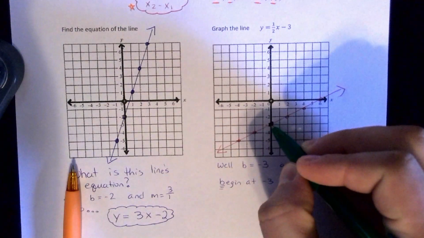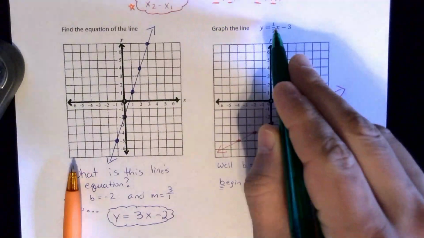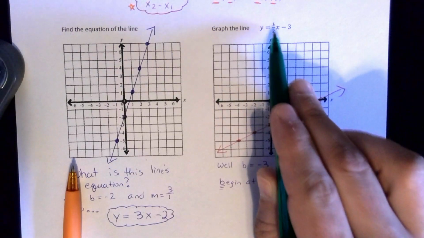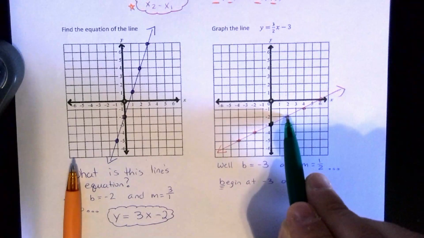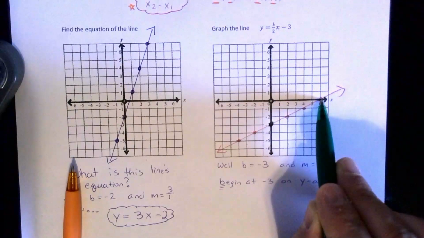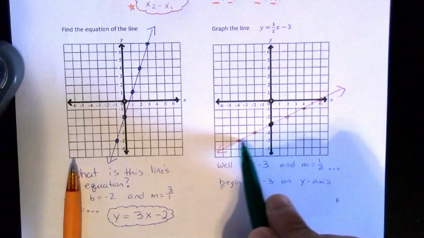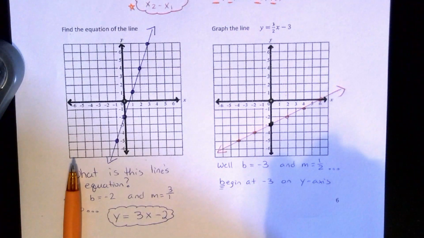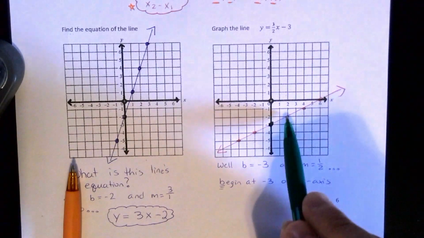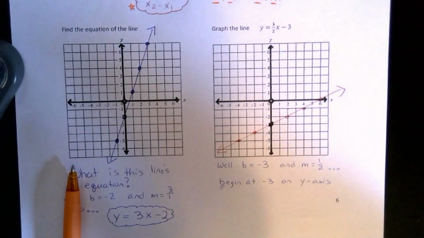Then I move with my slope, up 1 over 2, because the slope is 1/2. Up 1 over 2, make a point. Up 1 over 2, make a point. Up 1 over 2, make a point. I can backtrack going down 1, left 2, down 1, left 2. And sure enough, that gives me my graph. So I began at -3 on the y-axis, and then I moved up 1 over 2 to get my other points. All right, so that's page 6 notes.